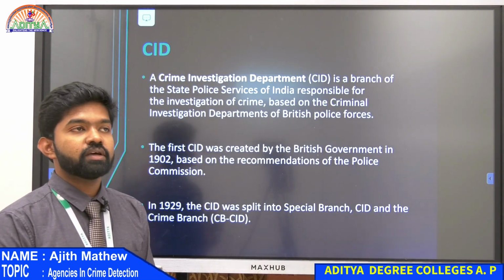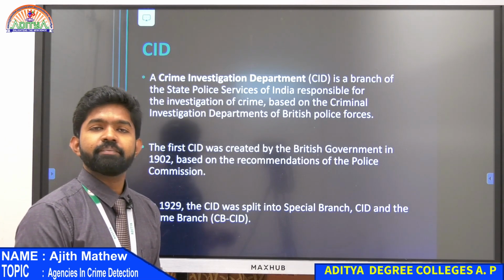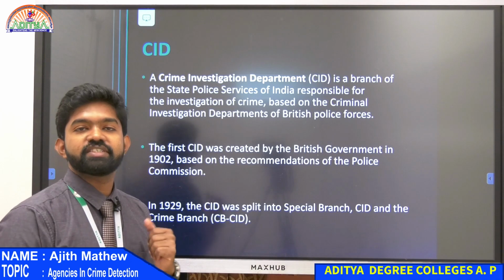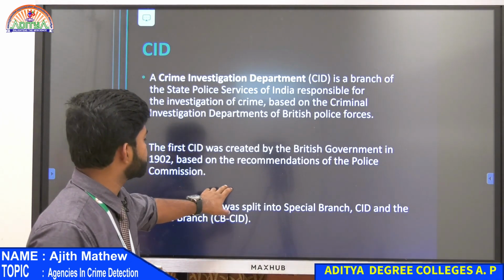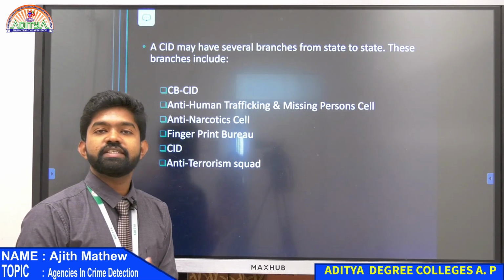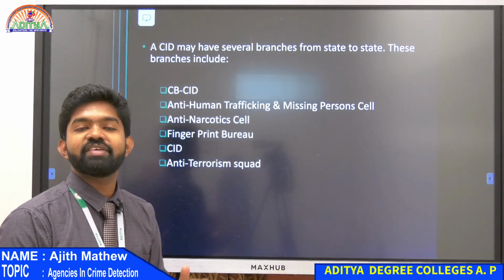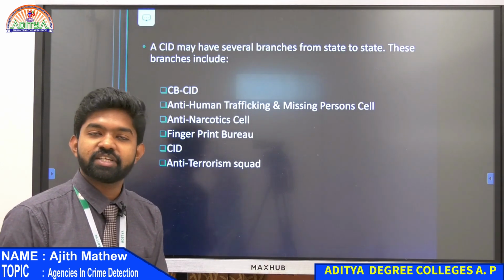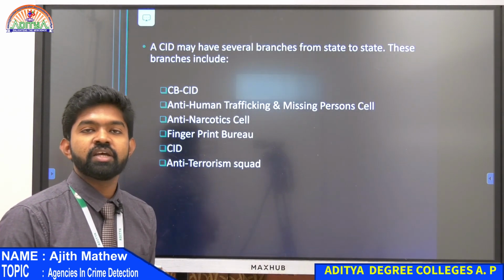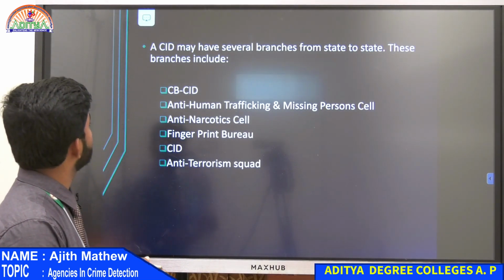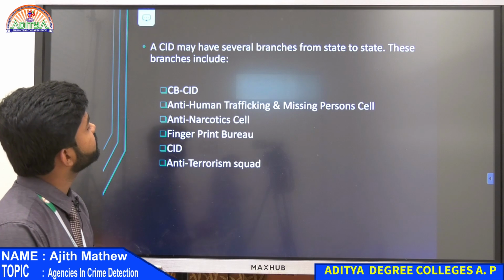Every state police will have a CID, and they are now separated into different sections. I will show you all those. From state to state, CID will have different branches. If you take Kerala, there will be some different branches. Andhra Pradesh will be different, Tamil Nadu will be different, Gujarat will be different, Delhi will be different. So CID may have several branches from state to state.